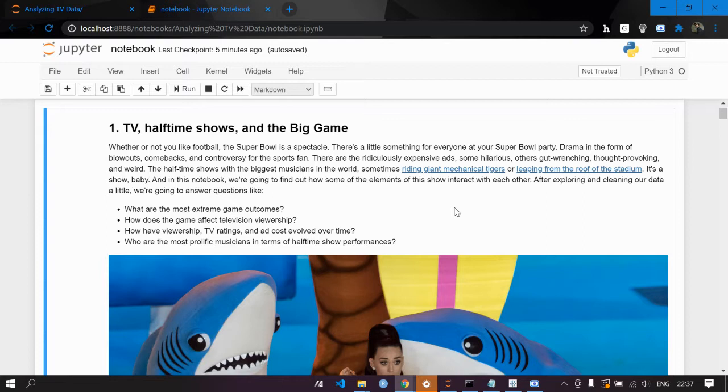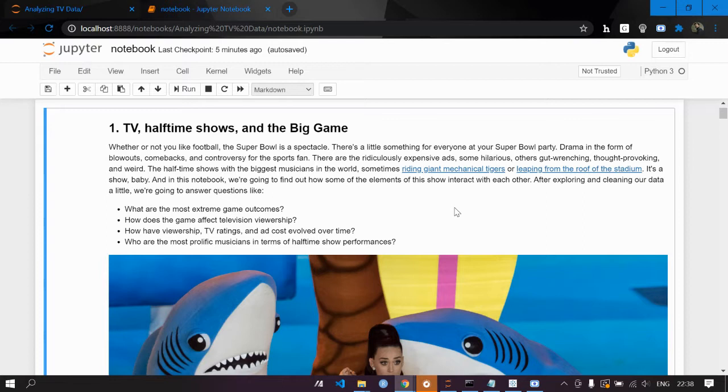This dataset is of the Super Bowl. It's a kind of data which you will get almost everywhere, on Kaggle also. So we are going to look into the Super Bowl data, generating insights on game outcomes, viewership, and even halftime shows. Let's make this video a short one so it would be really easy for you to watch all of it in a single go.